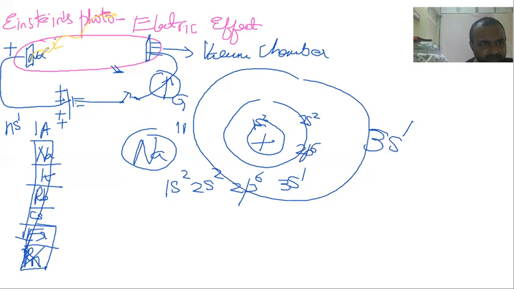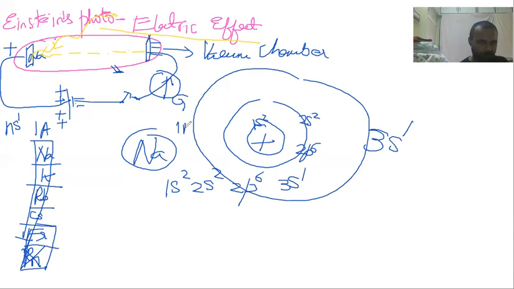I'm telling you because theory questions also may sometimes come. So when sun rays enter, what will happen? Electrons will come out. And that shows a deflection in the galvanometer. And this is called the photoelectric effect.